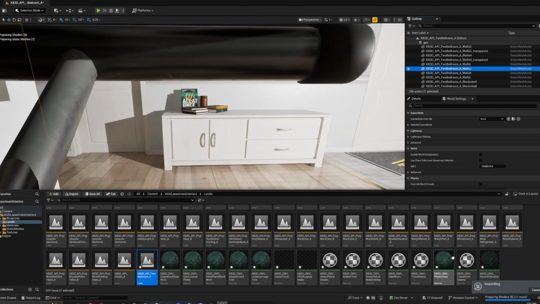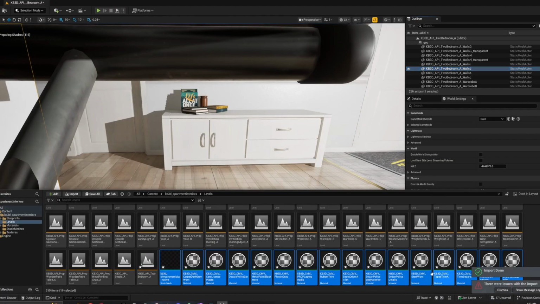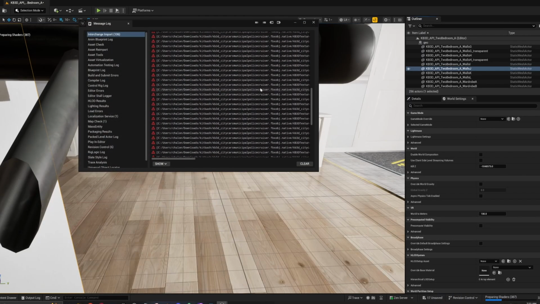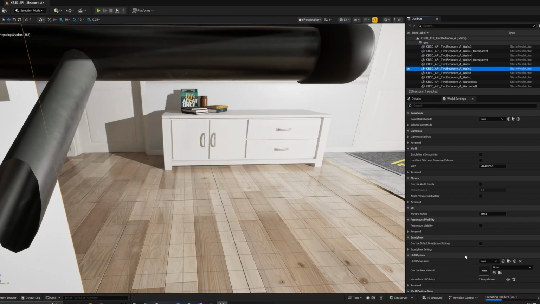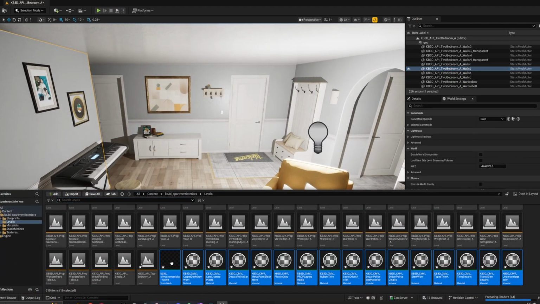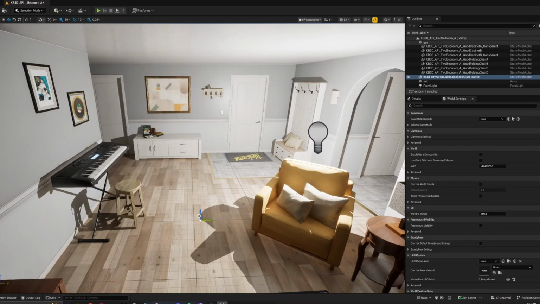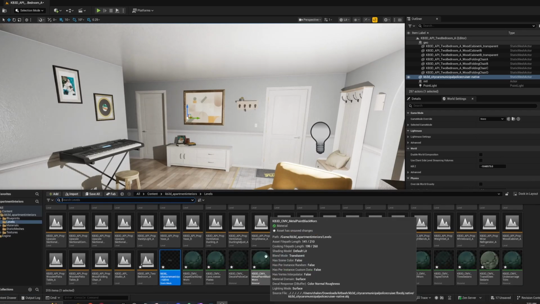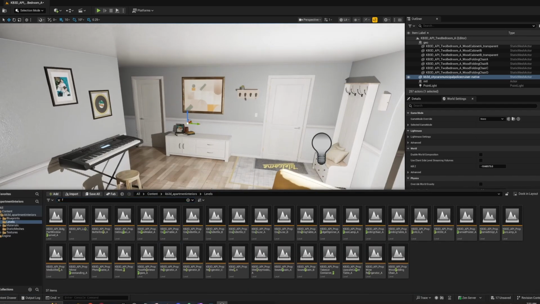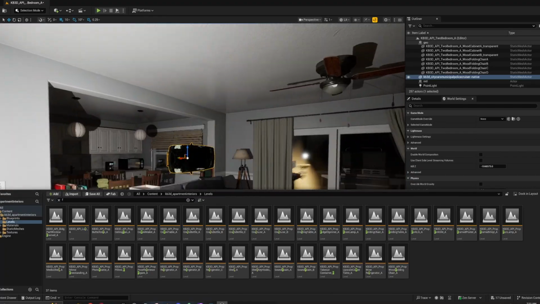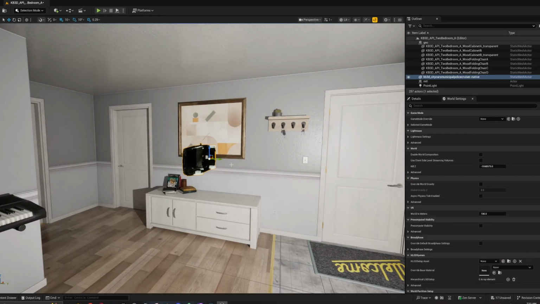Okay, so it's creating all the materials. Oh, there were issues. Of course, there were issues. Oh, good for me. Okay, so it's preparing shaders. Let's just see if we can drag it into our world. Nope. That sucks. Oh, it's super tiny. Okay, that sucks.